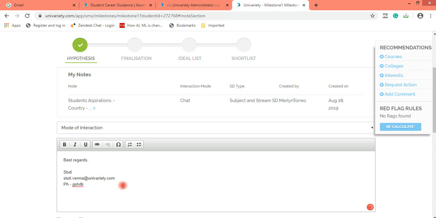In your case it could be your Univariety ID, or it could be your Gmail ID, whatever. Do not share your individual contact details or your phone number ever in a share discussion. In fact, if a student wishes to talk to you on chat, you could tell the student that you would not be able to talk on phone. And if the student is adamant, then you could pass on the details to the Univariety coordinator. We will schedule a phone call for the student, but at any cost you're not supposed to share your contact details with the student through any mode of counseling.